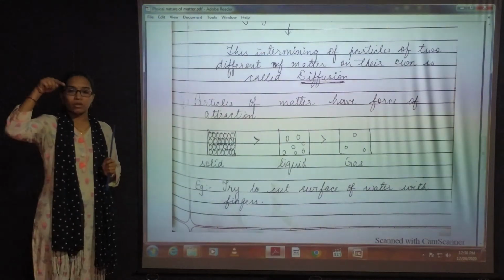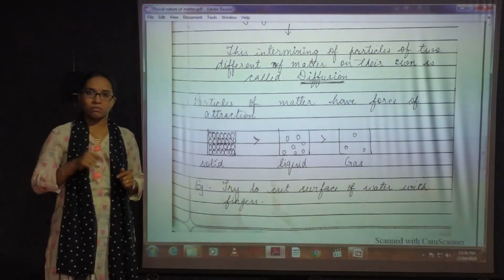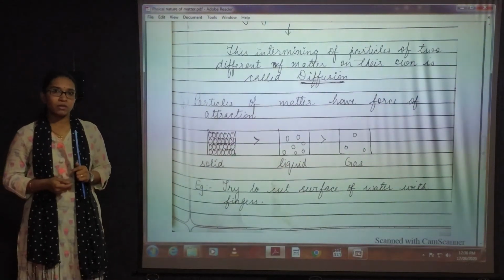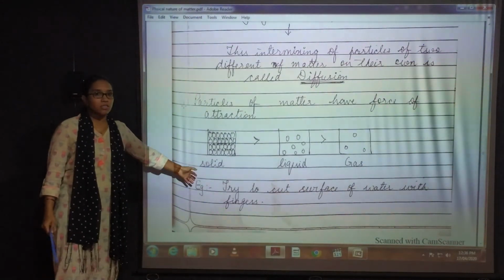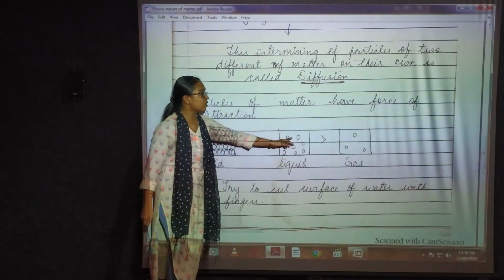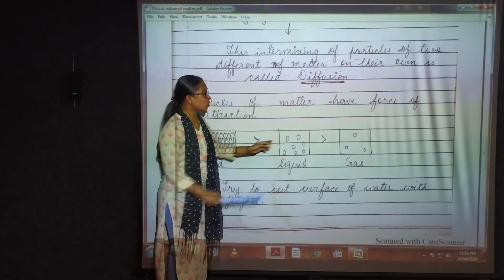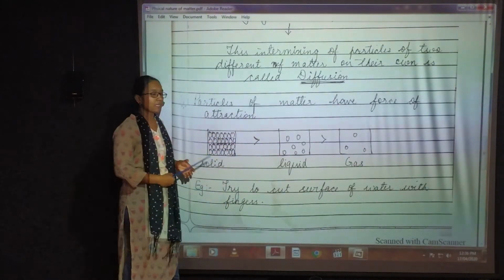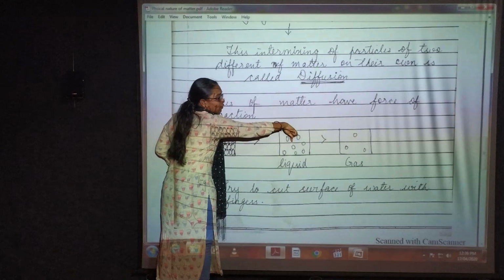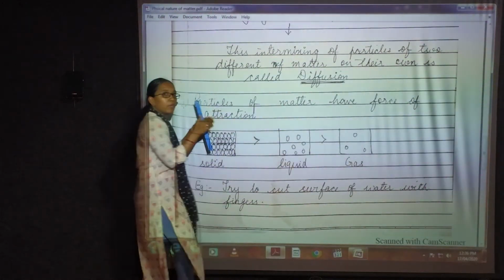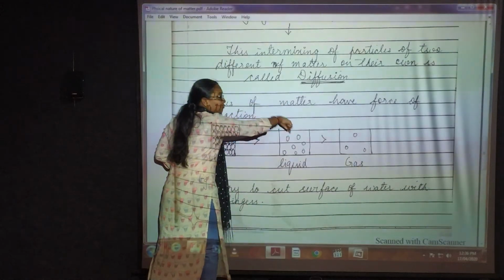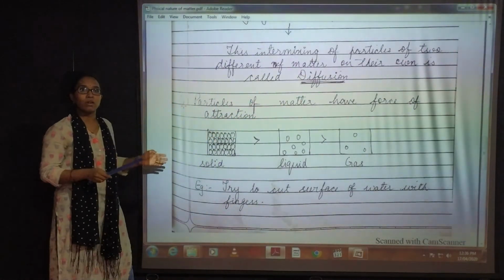Now try to put your finger into ice. Can you insert your finger into ice? No. Why? Because water is in liquid form. In liquids, the intermolecular space is very high, so the force of attraction will be less. Now when you are inserting your finger inside it, the force of attraction is less, so the molecules will move very far from each other and you can easily insert your finger inside the water molecules.